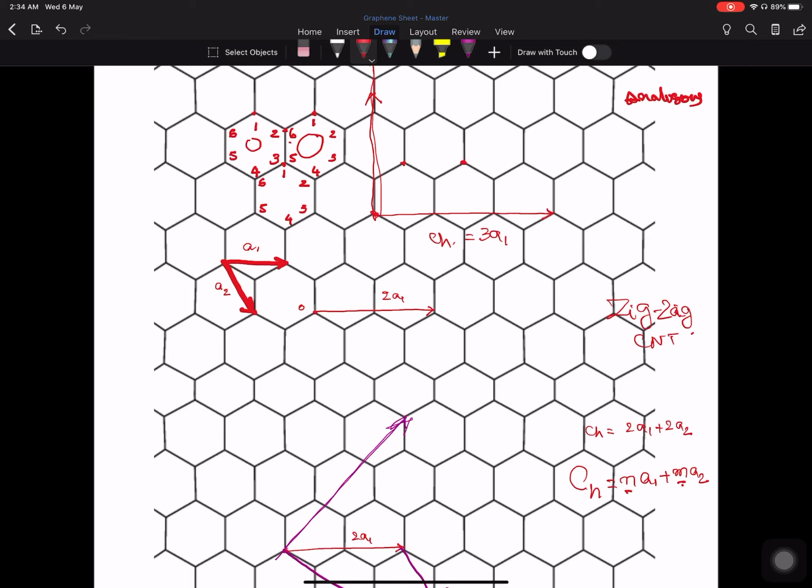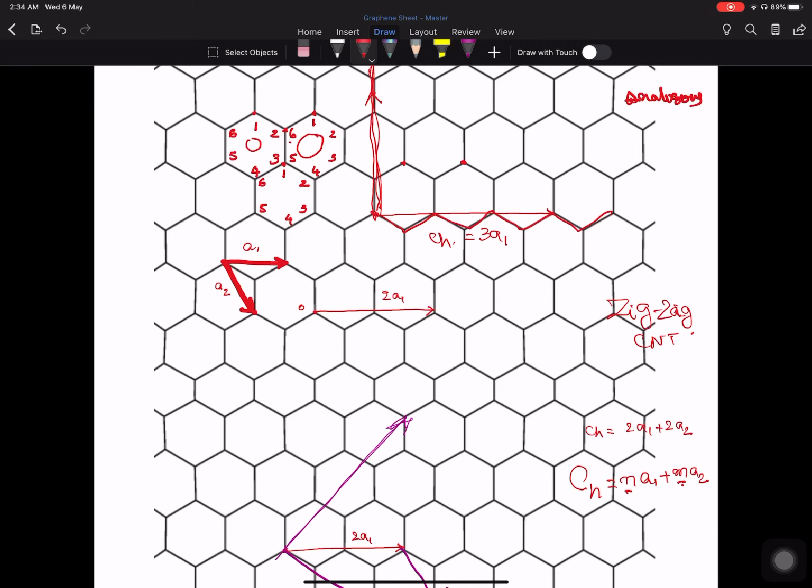The reason here is that after rolling along a direction where this axis becomes the axis of the carbon nanotube, we can observe that the honeycomb structure appears as if it has a zigzag form.